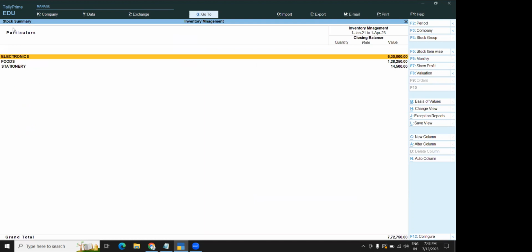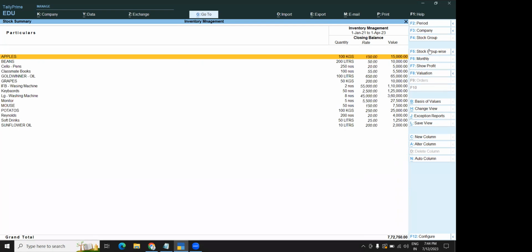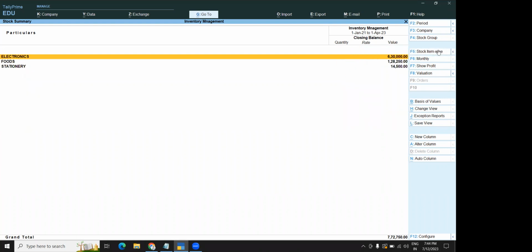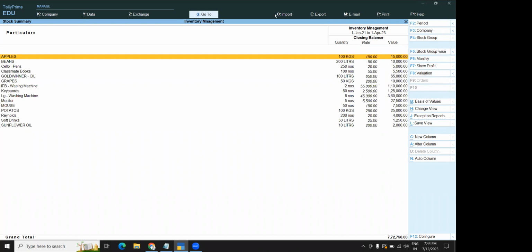So stock summary, if you go, it will show you group wise. If you want to see in depth, in that case click on stock item wise on the right side. It will show you item wise. Again, if you want to see group wise further, click on the detailed option. It will show you complete detail of your data. Okay, ma'am. Clear, no?